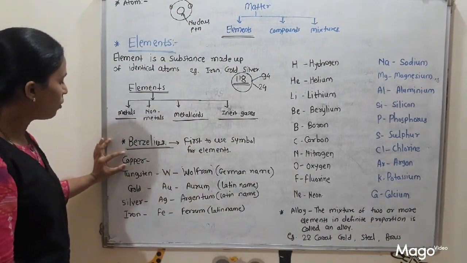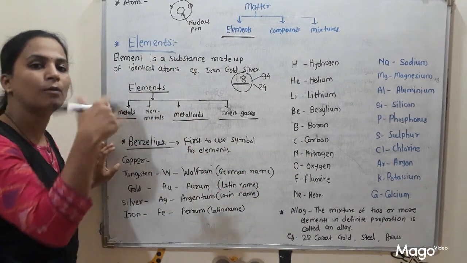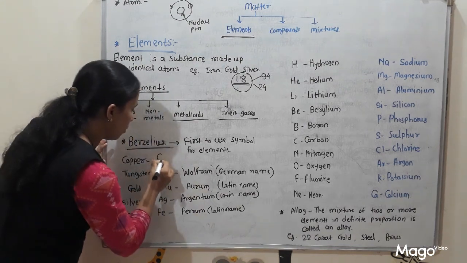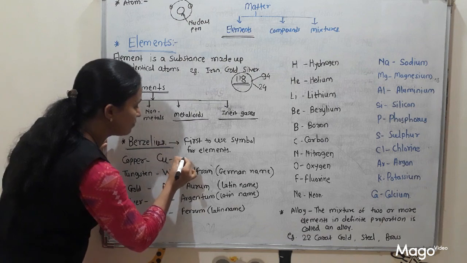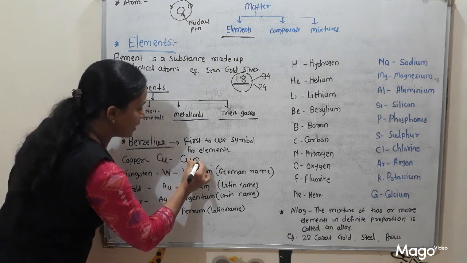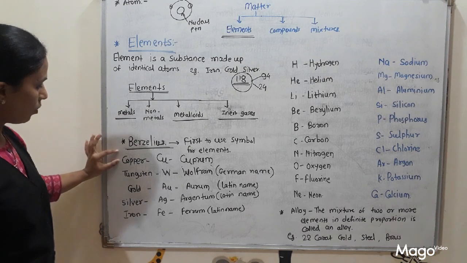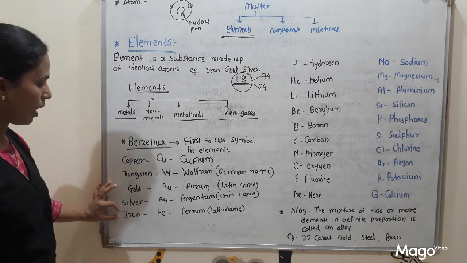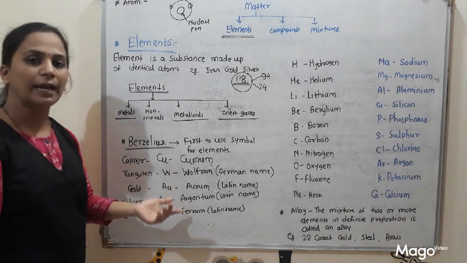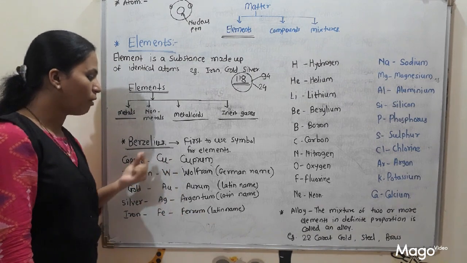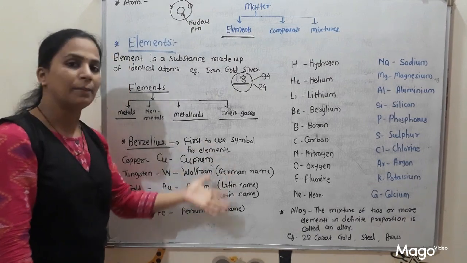We cannot use symbol CO. Why? Because Co is the symbol of cobalt. Then what to do? We use the symbol Cu, because Cu comes from cuprum, which is the Latin name of copper. So in some cases like copper, tungsten, gold, silver, iron, we use different letters as their symbols, and these symbols are derived from their Latin or German names.